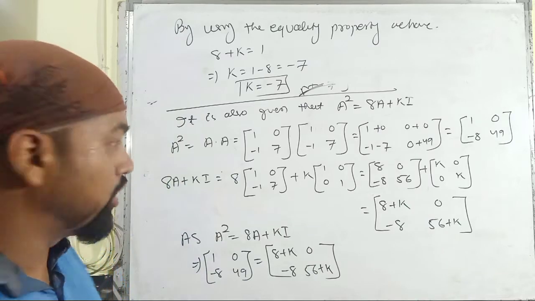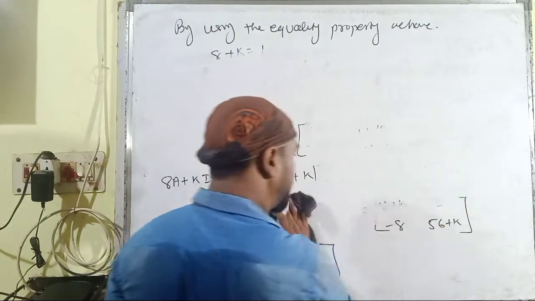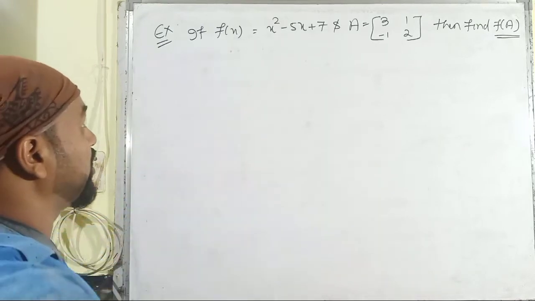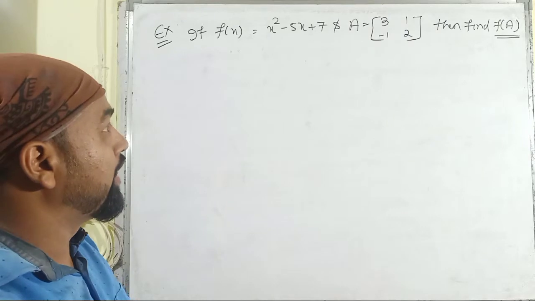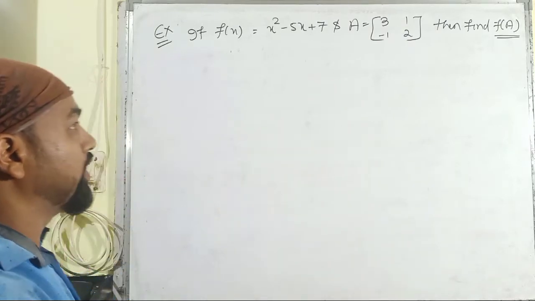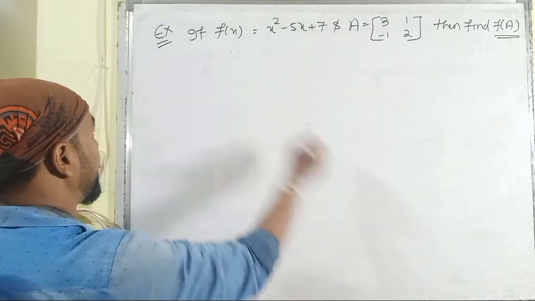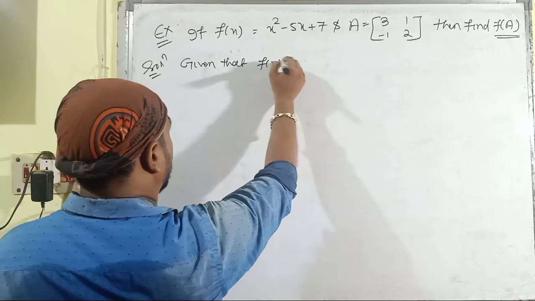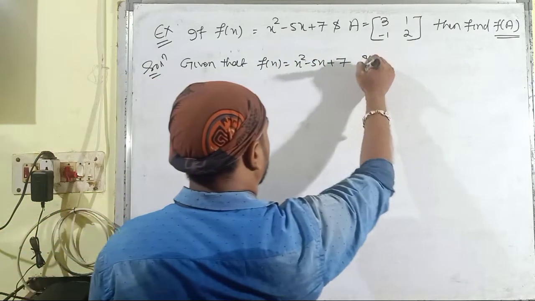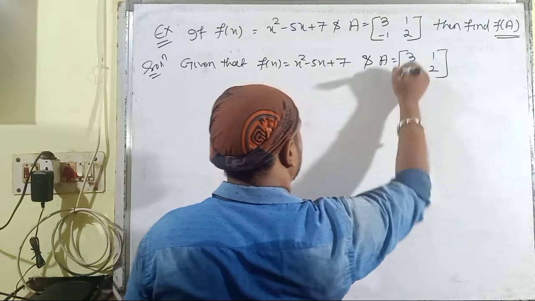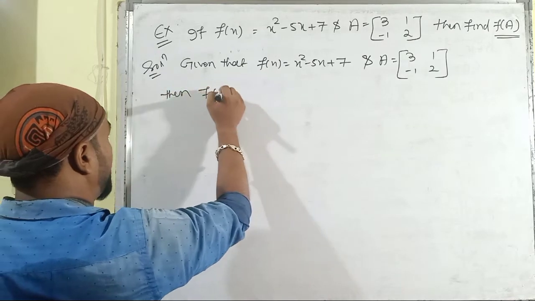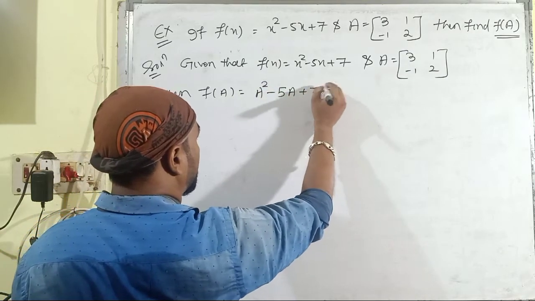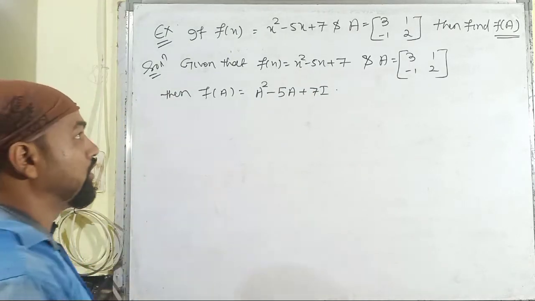Then moving to the last problem of the current video session. It is given that f of x is a polynomial, x square minus 5x plus 7, and A is a matrix of order 2, [3 1; -1 2], then we have to find out the matrix polynomial f of A. The matrix polynomial f of A is given by A square minus 5A plus 7I, where I is an identity matrix of the same order as A.